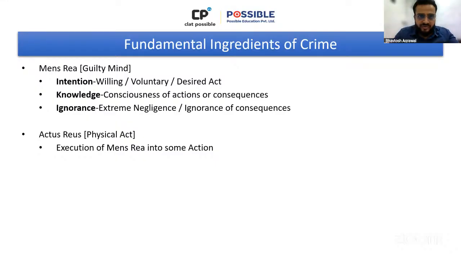Okay, no motive. But all he has shown is negligence. He did not think about the consequences. He doesn't care about the consequences. He drove so fast without having bothered about what might happen. That's ignorance. He chose to ignore the consequences, correct? But interestingly, that also is a type of guilty mind, that also is a type of mens rea, and he will not be able to escape his liability. Liable तो वो होगा because ignorance है.